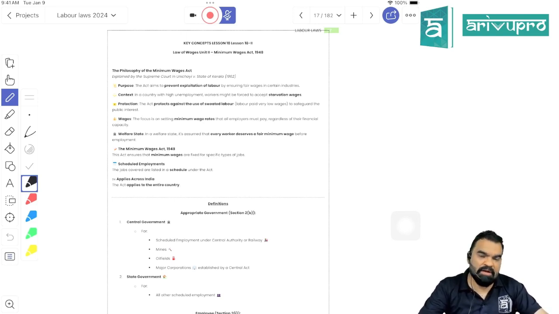Like if a worker is working 8 hours a day, and as per his skill you should pay 10,000 to him per month, but you are paying 6,000 to him. That 4,000 less you are paying. What are you doing? You are exploiting that worker, right? He would have no motivation for his work, and it will lead to nothing more than degradation of his living quality, right? And definitely that is not good at all for the community and the society.